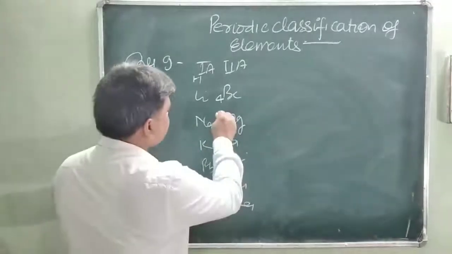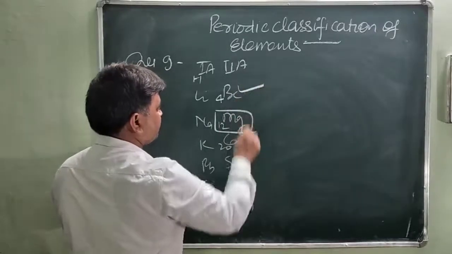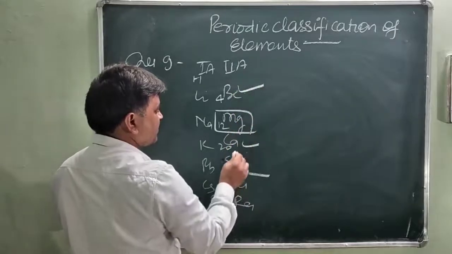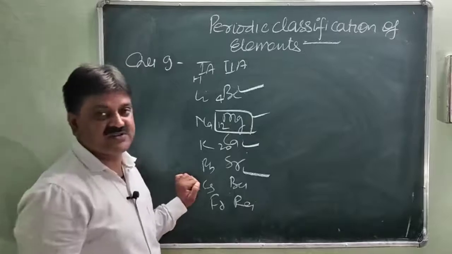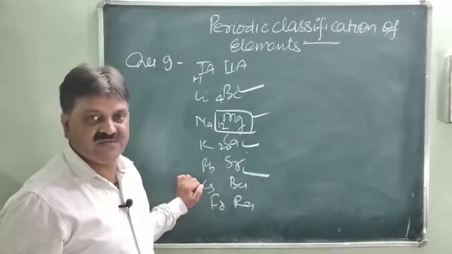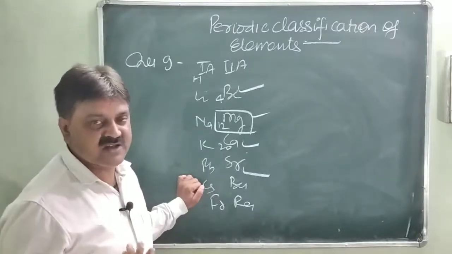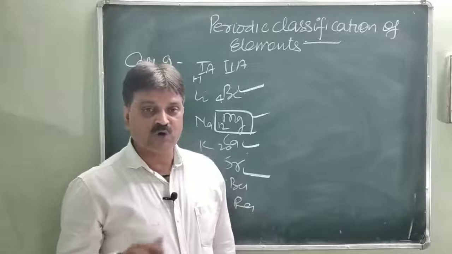So which elements present near magnesium have the same property, and why? We will say that along with magnesium, the elements beryllium, calcium and strontium have the same property as magnesium. And what is the basis? The basis is their physical and chemical properties, because all the elements are arranged on the basis of their physical and chemical properties.